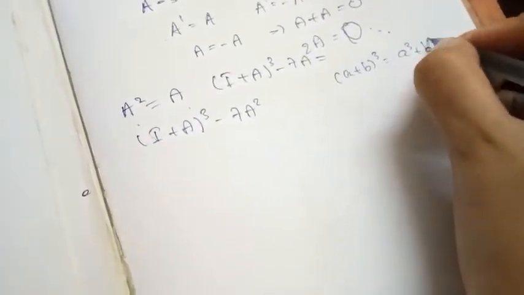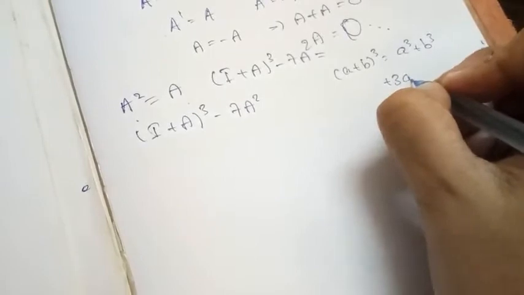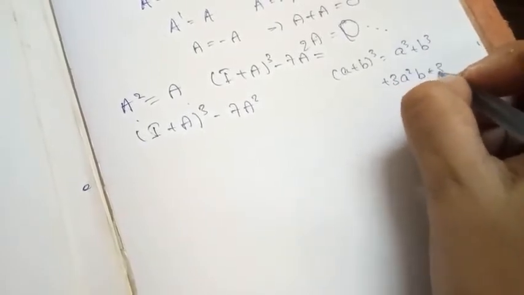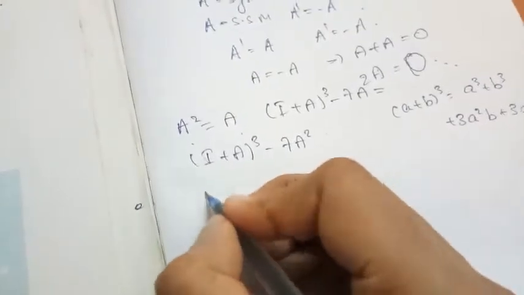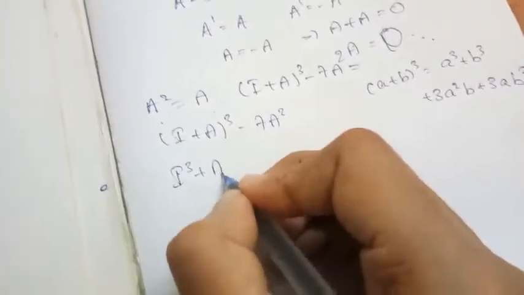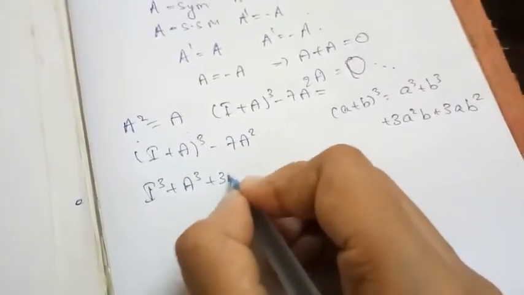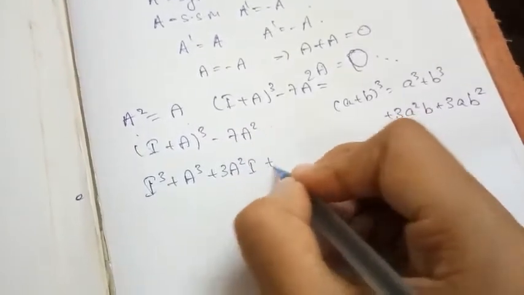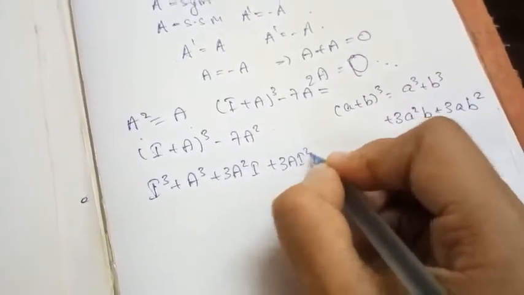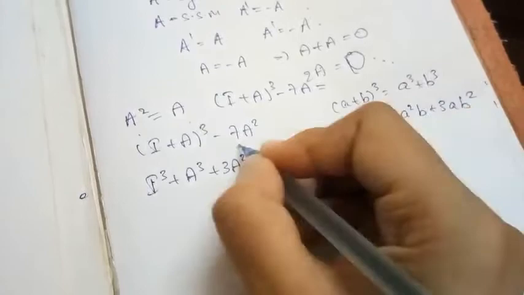What does the identity say? A cube plus B cube plus 3A square B plus 3A B square. So let us expand that: I cube plus A cube plus 3A square I plus 3A I square minus 7A square. This I have carried out here.